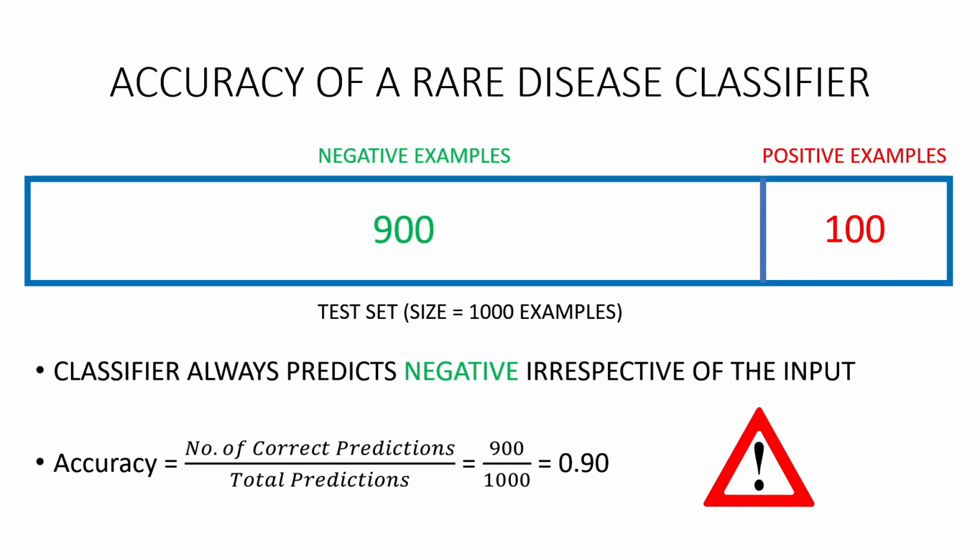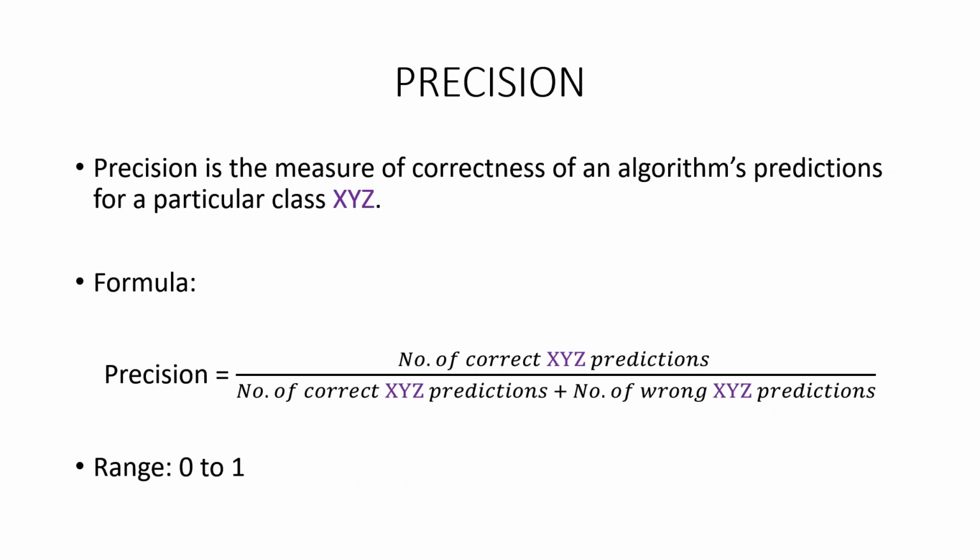To gain immunity against skewed datasets, we use different performance metrics, namely precision and recall. Let's begin with precision. Precision is the measure of correctness of an algorithm's predictions for a particular class XYZ. This means that if an algorithm predicts class XYZ n number of times, the precision tells what proportion of it was correct. It can be calculated by the ratio of the number of correct XYZ predictions to the total XYZ predictions made, including the correct and the wrong.